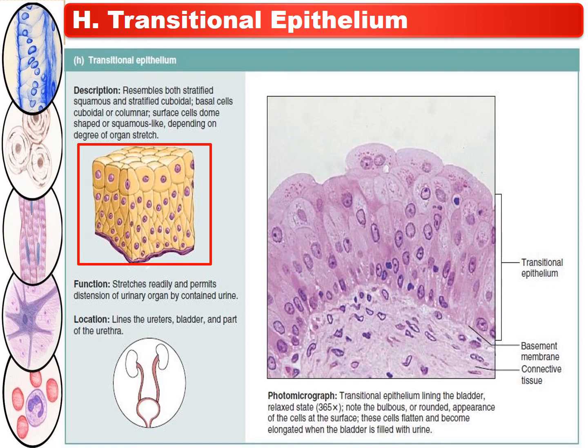The function subserved by the transitional epithelium is that it stretches rapidly and permits distension of the urinary organ by contained urine. The location is that it lines the ureters, bladder and part of the urethra.